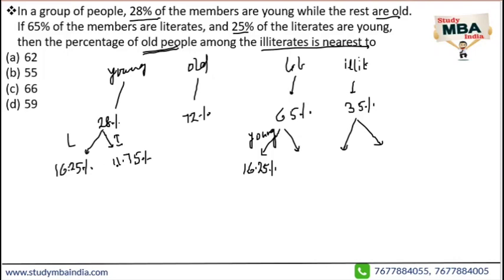So now, 11.75% are illiterate, so among this 35%, the young who are illiterate are 11.75%.